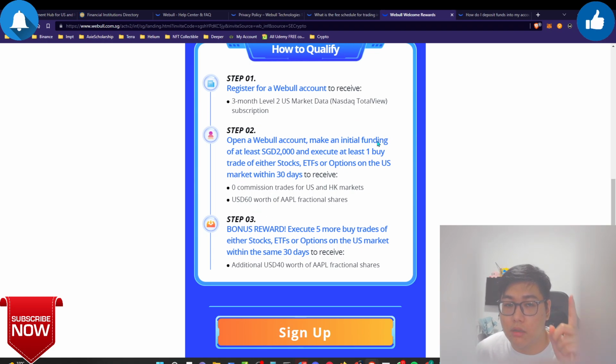Basically, you need to execute one trade, and over here on step 3 you will need to execute 5 more orders. So technically, you're going to execute 6 orders in total to buy. After that, you will receive your free additional $40 worth of Apple fractional shares. So over here, step 2, you just top up and just buy one time, and you will receive this fractional share of $60.